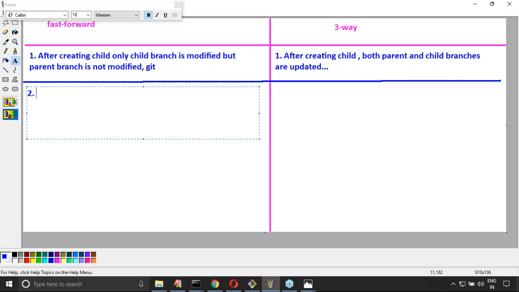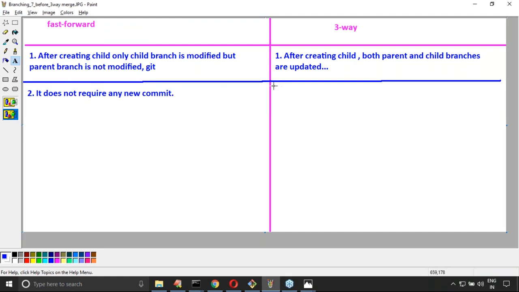Now the second point, just observe carefully. There is no chance of conflicts in this case. Correct, right? Any conflicts? No. Next, will any new commit be created? A new commit is not required.